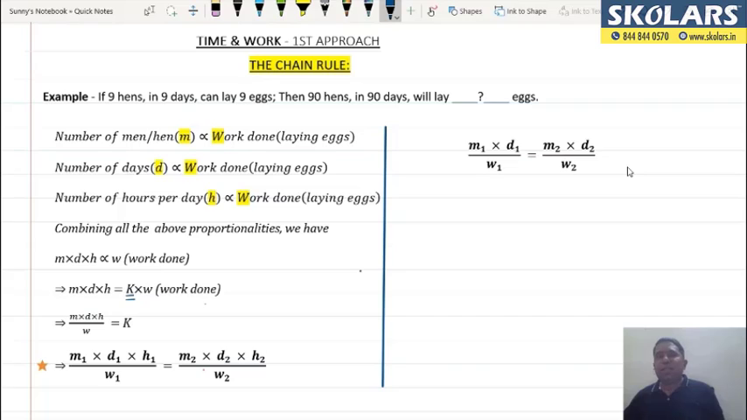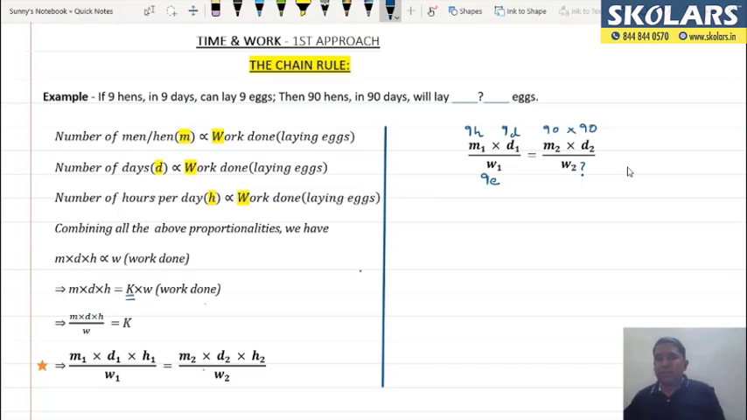9 hens in 9 days can lay 9 eggs. So towards the LHS, just see how I'm writing. I'm writing over the formula itself. 9 hens in 9 days will lay 9 eggs. So 90 hens in 90 days will lay how many eggs? So here, as you can see, my W2 is unknown. मुझे W2 की वैल्यू पता करनी है.